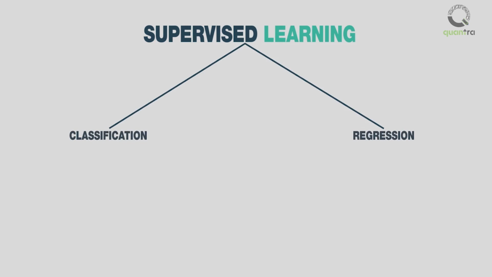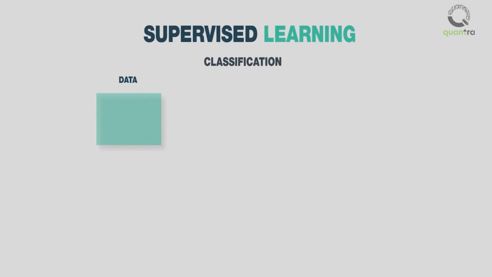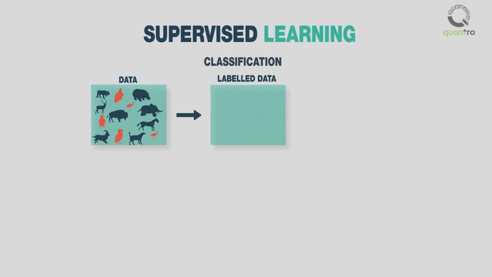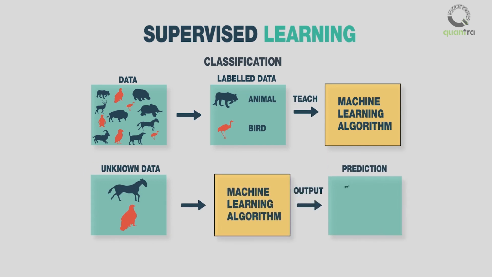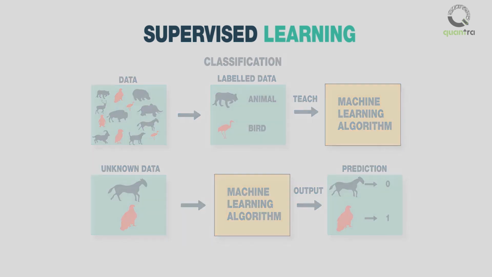If a supervised learning algorithm analyzes the training data and produces an output in classes or in a discrete form such as 0 or 1, then it is called a classification problem. If the output is continuous, then it is called a regression problem. For example, if you want to classify pictures into labels such as animals and birds, in order to make the classification, your algorithm is provided with labeled pictures. After training on these labeled pictures, your algorithm should be able to categorize unlabeled images with some level of accuracy. This would be considered a classification problem.